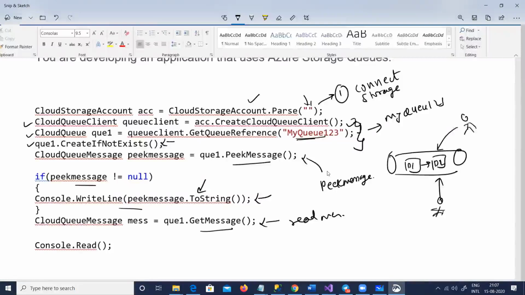Let me go ahead and demonstrate all the concepts of queues here. I will create a queue online on Azure, and then we will connect through this code and see whether it really locks anything, and whether it deletes anything. That is the question we are trying to answer.